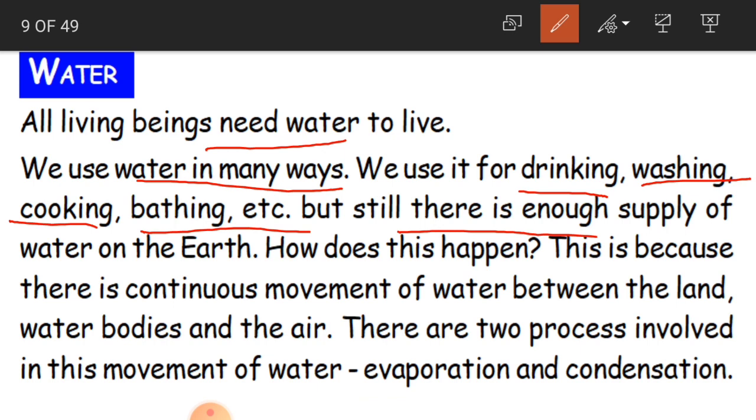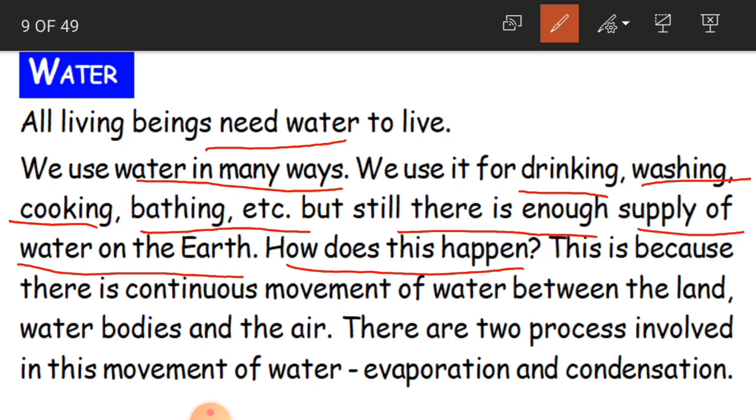But still there is enough supply of water on the earth. How does this happen? We use water for so many purposes, but still there is a supply. We are getting water on the earth, and it is not getting over.